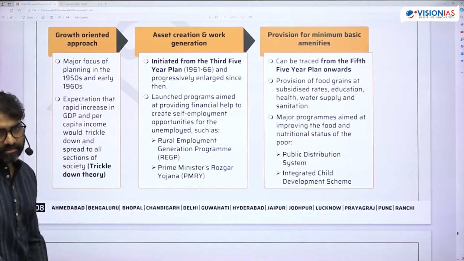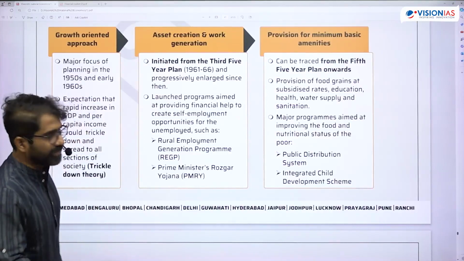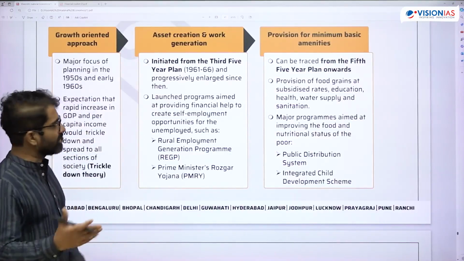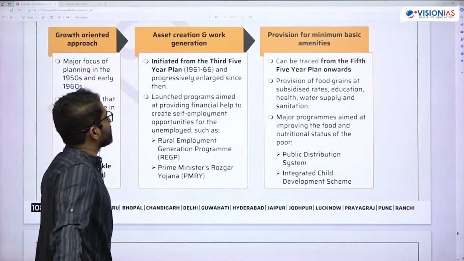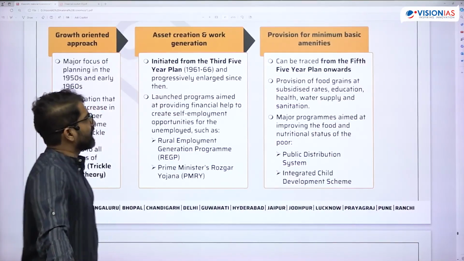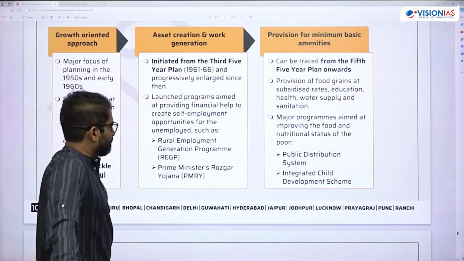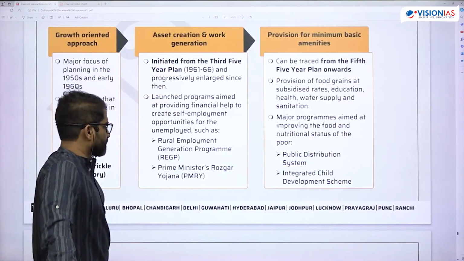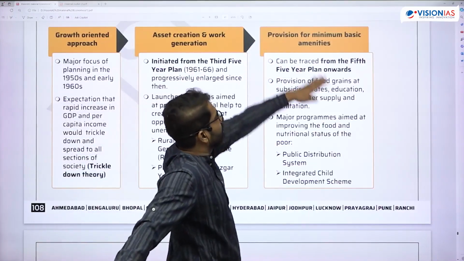That did not happen as expected. Okay, so in the planning class, we will see which 5-year plan, which one they have come up with. So then asset creation and work generation. So this basically you started focusing on building infrastructure, etc., and coming up with rural employment programs and other programs here. Okay, so here provision for minimum basic amenities.